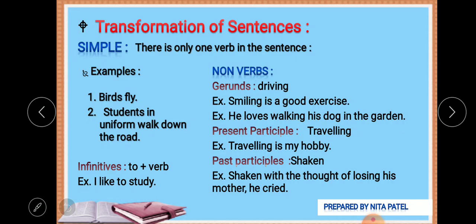Now the second, most confusing one, verb or non-verb: the present participle, like traveling, driving. You might find that gerunds and present participles are similar. Look at the example: Traveling is my hobby. Here it works as a gerund.